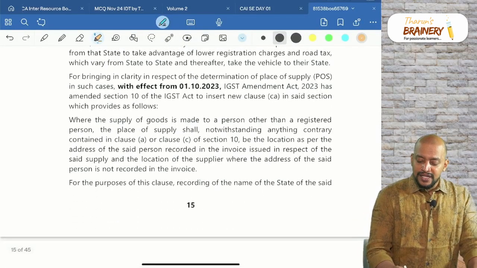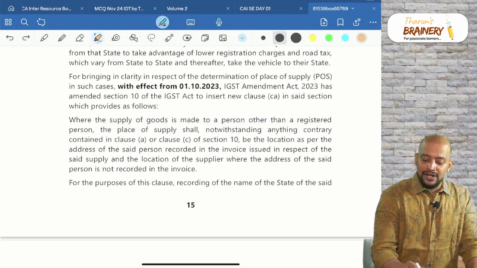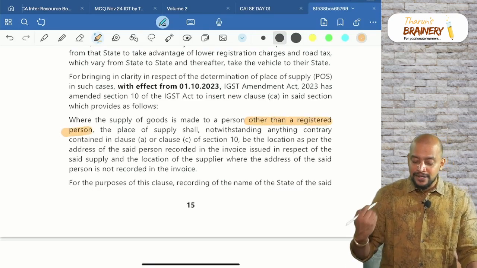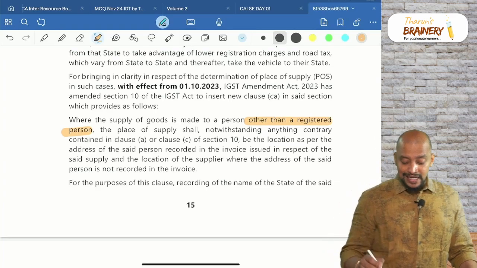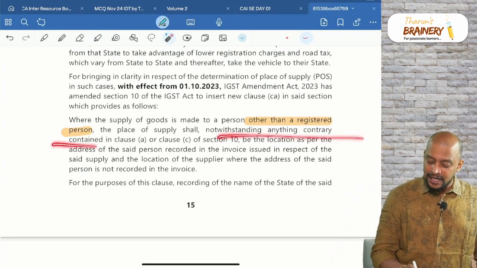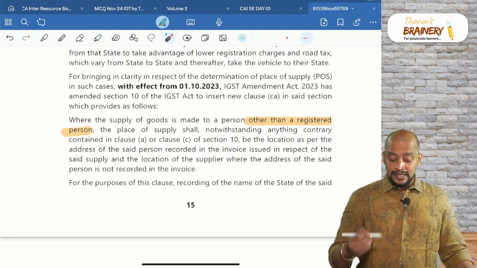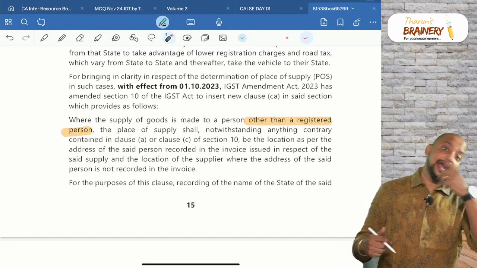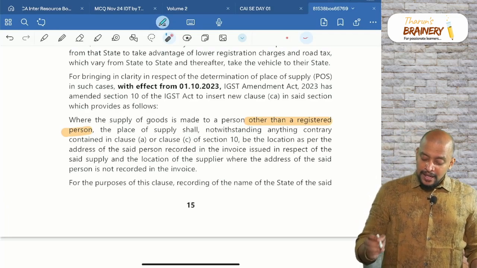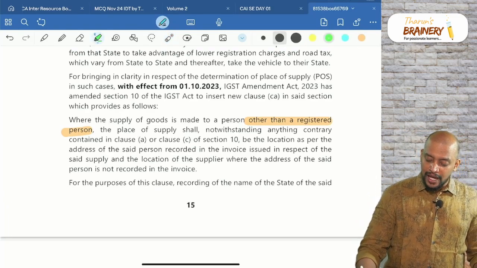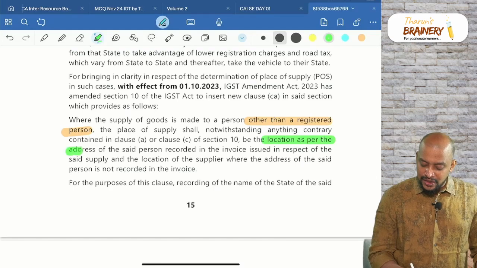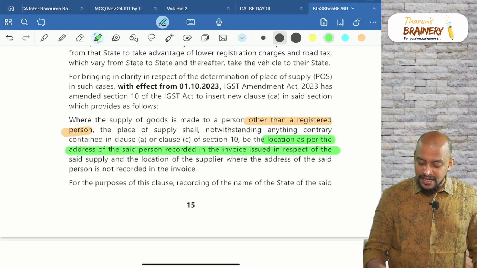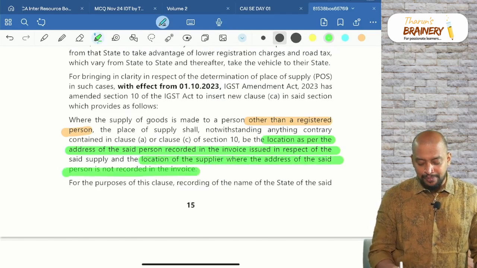So see this, where the supply of goods is made to a person other than a registered person. Who is other than a registered person? Unregistered person. The place of supply shall, notwithstanding anything contrary contained in clause A or clause B, meaning this is a non-obstante clause wherein 10(1)(ca) will override 10(1)(a) and 10(1)(c), be the location as per the address of the said person recorded in the invoice issued, and where the address of the said person is not recorded, the location of the supplier.